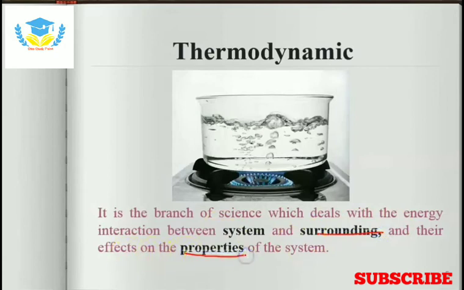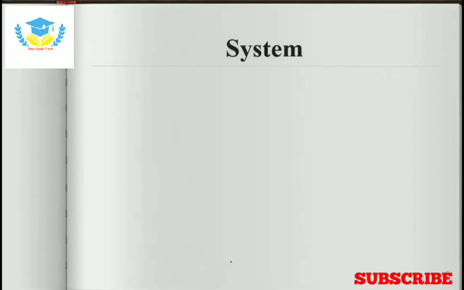on their properties. As you all know what is science, what is energy, because you had studied in first sem and second sem the basic science, and in physics you understand the different energy systems. But these three words, system, surrounding and properties, are new. On these three words only the whole thermodynamic system depends. So first we will study what is system, then we will study what is surrounding, and then we will study what is properties.